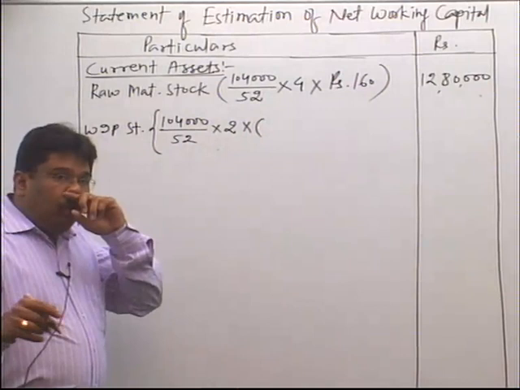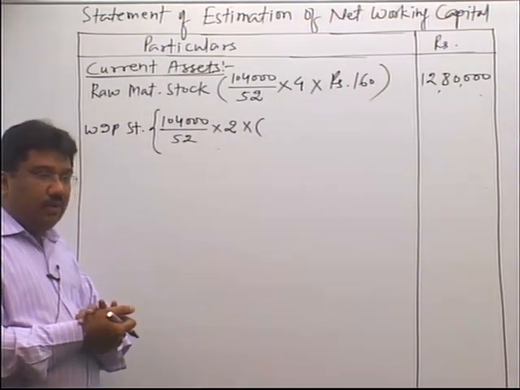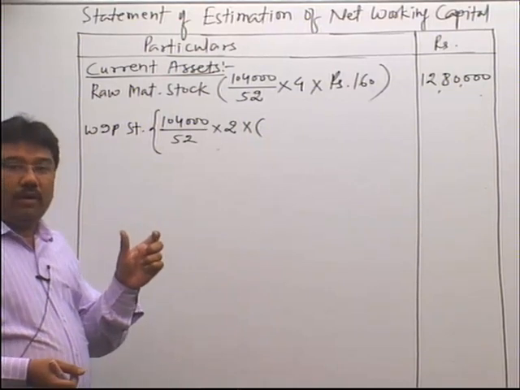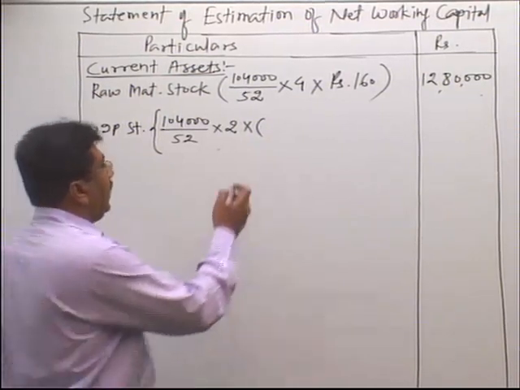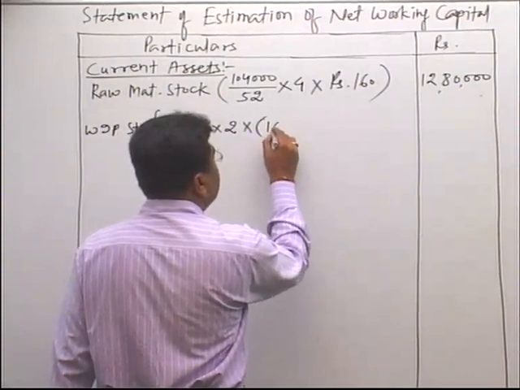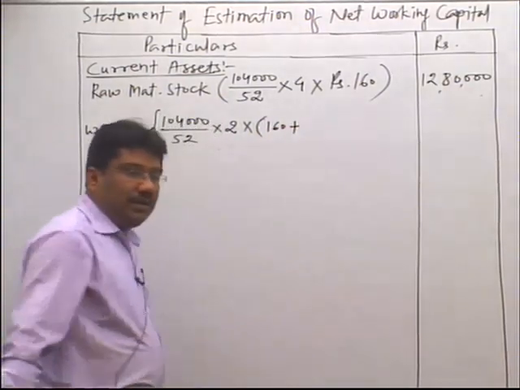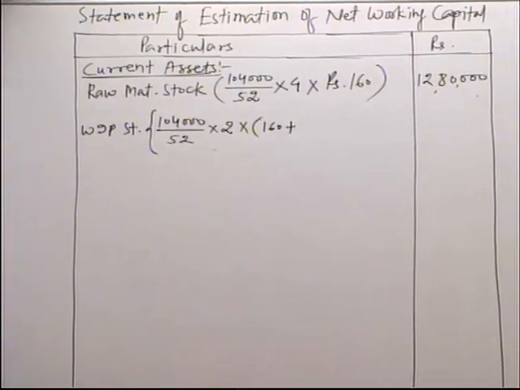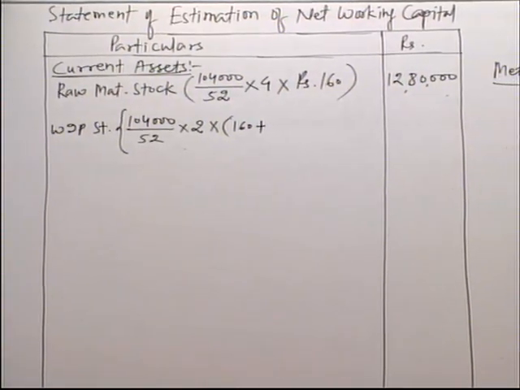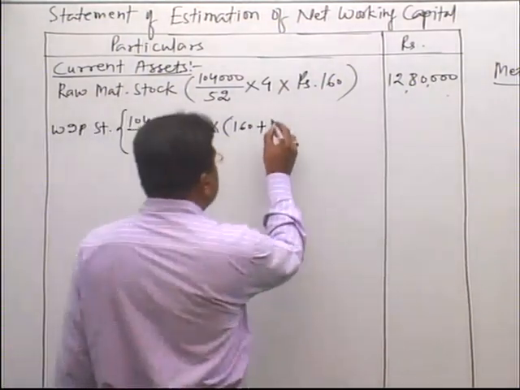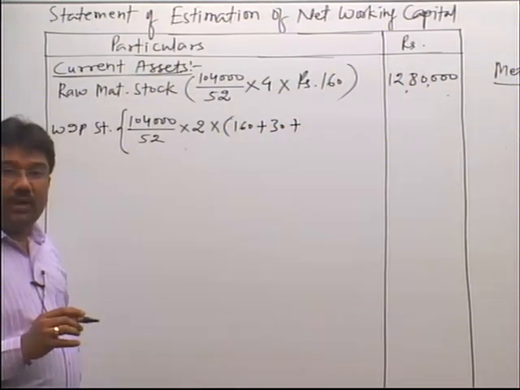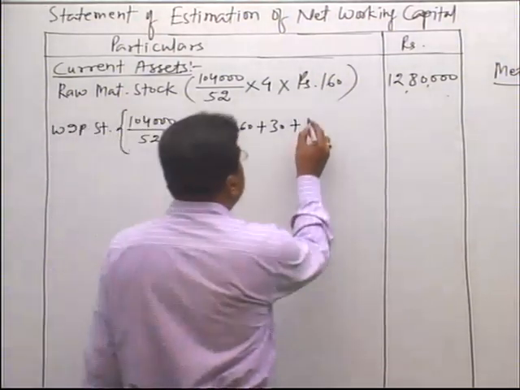Now if you will see the assumption, that is assumption number 2, you have assumed that in 1 WIP raw material will be taken at 100%. 100% means 160 plus, in case of wages you have assumed 50%. Now wage cost is 60 rupees. So 50% of that is 30 and overhead cost is 120. So 50% of that is 60.